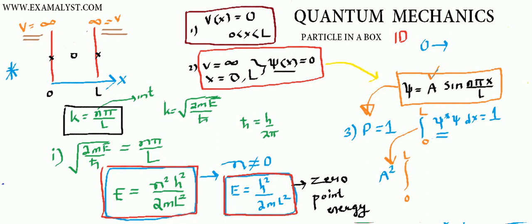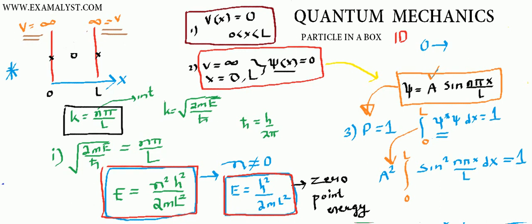Take it outside the integration, and we will be left with sine square n pi x divided by L into dx equals 1. Agreed? Now this integration can be easily solved. How to solve the integration with sine square? Well, you convert it into cos terms. I'm not doing those steps.